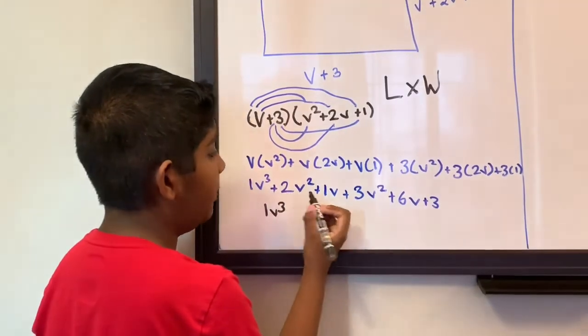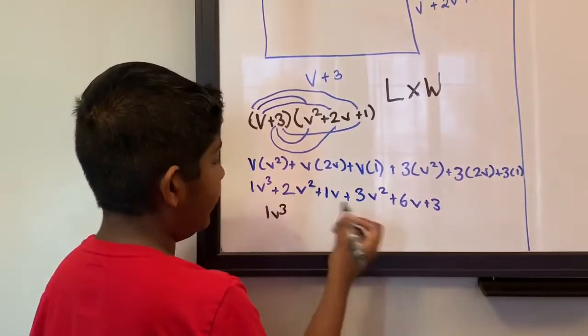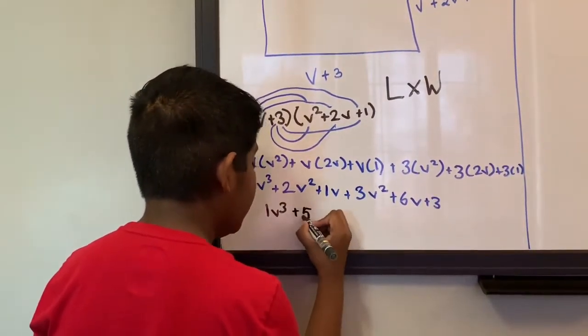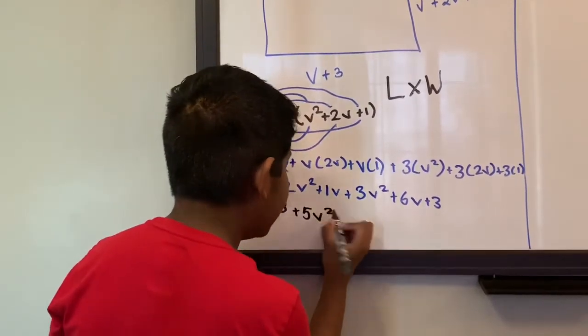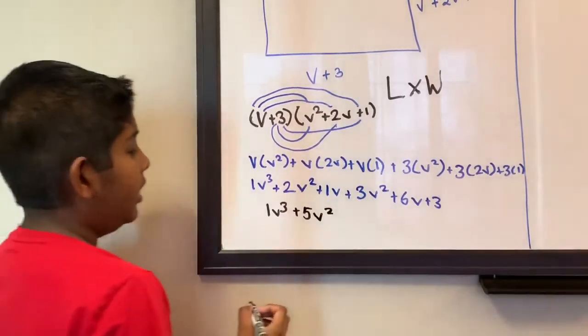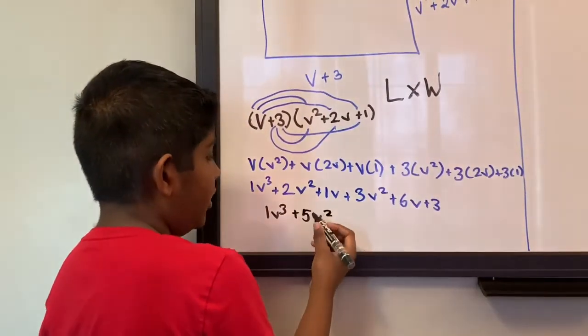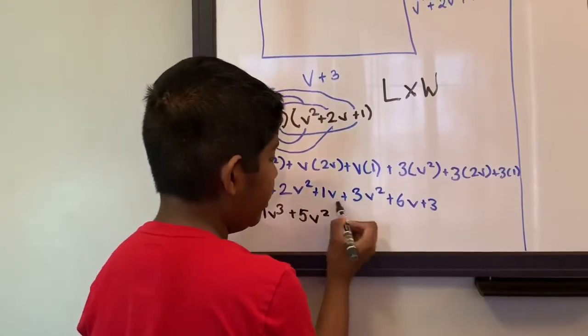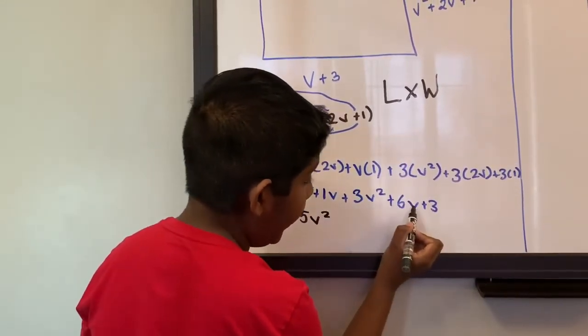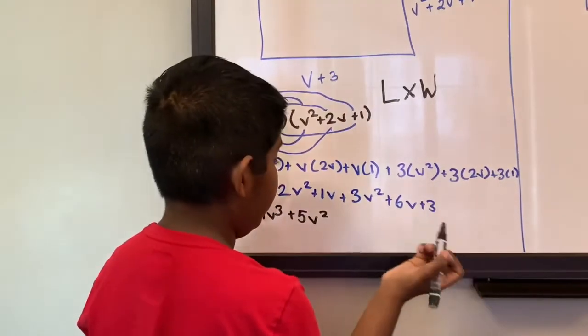So 2v squared plus 3v squared. 2 plus 3 is 5. And we have same variable and exponent, so we're going to write it as it is. And then v. Do we have any v's? v to the power 1 right here, and 6v there.